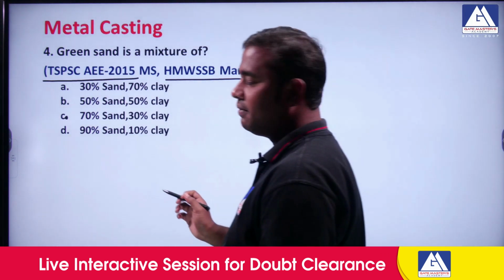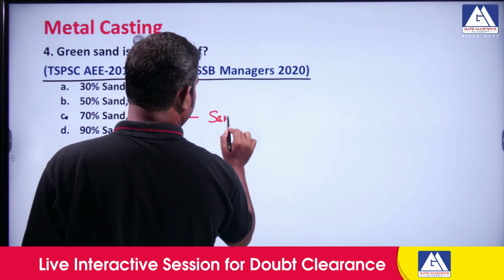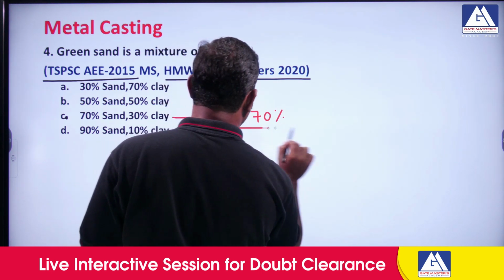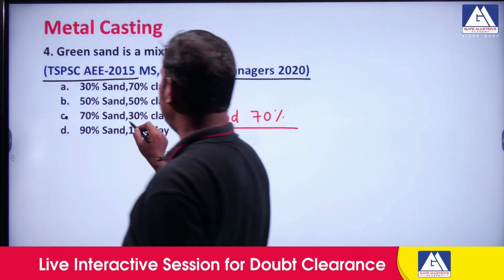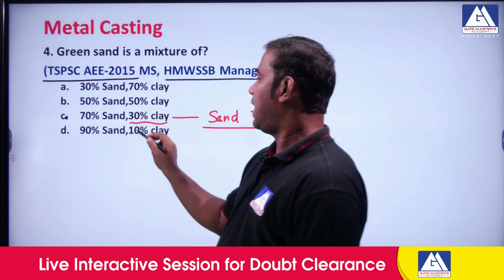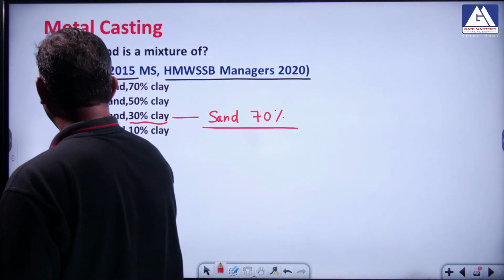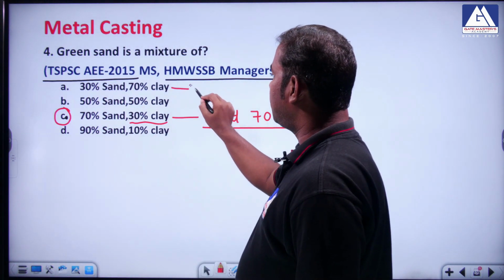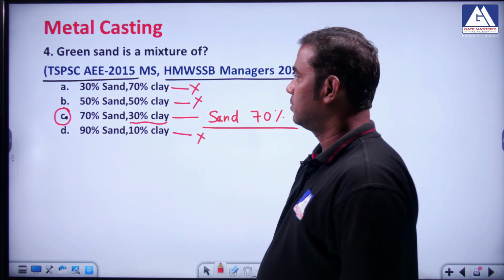So which we discussed already, we have discussed this in class. Okay. So the sand is 70%. So sand is minimum 70%, right? So you cannot change this one. So the rest of the percentage, whatever it is, is obviously there. Okay. But here the answer is a partial answer. So they have listed everything under the 30% clay. So the answer is obviously C here. Sand cannot be 30%, sand cannot be 50%, sand cannot be 90%.